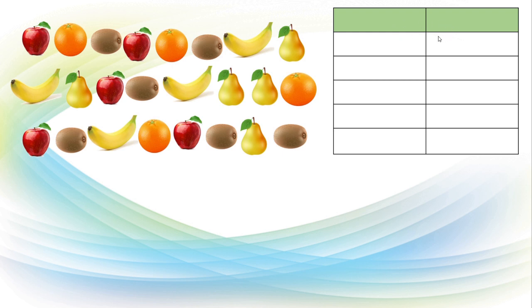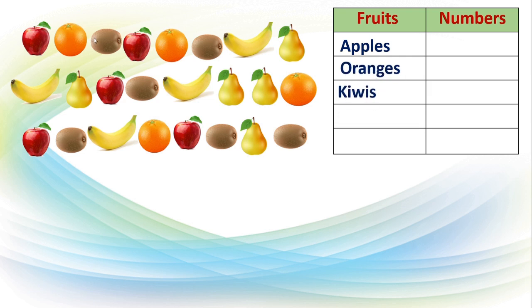There are 2 columns. In the first column we will write fruits, the name of the fruit, and here we will write numbers. Now fruits we will name here. First apple, second oranges, then kiwis, then bananas, then pears. Now we have written the names of different fruits that you can see in this information. Now we will count each type of fruit.